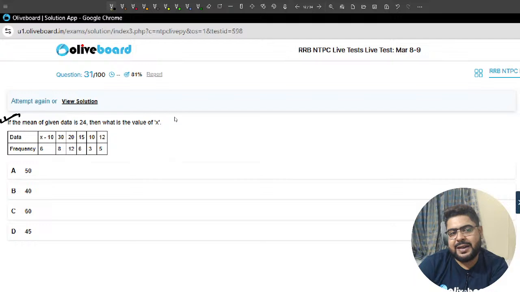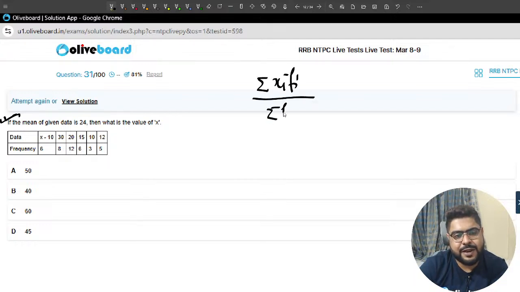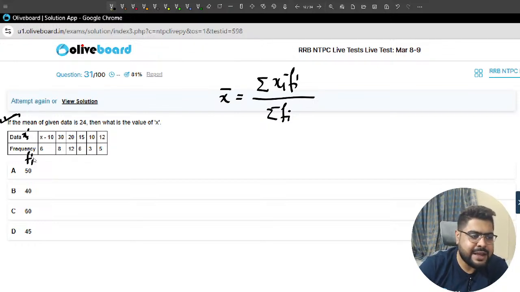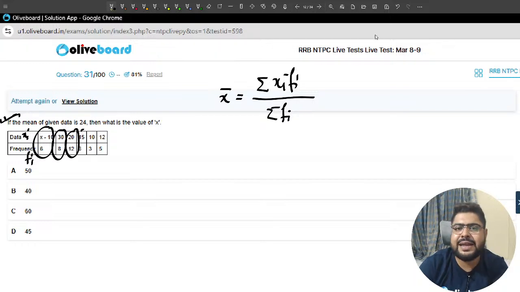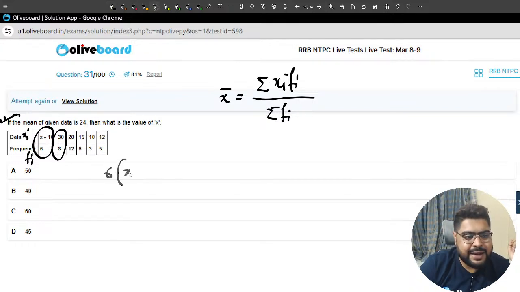Acha, mean. Sir, mean का formula याद है ना, sir? Sigma xi fi by summation of fi for weighted mean, sir. Meaning, sir, this is your xi, this is your fi. Multiply and add, multiply and add. That is what you must do. They are asking the value of x. A little calculative hoga, sir. 6 into x minus 10 plus 30 into 8, sir.